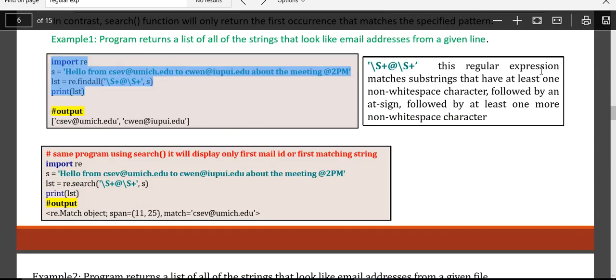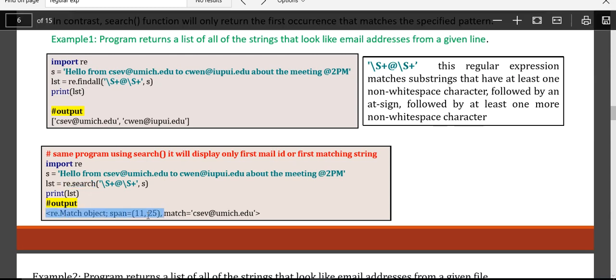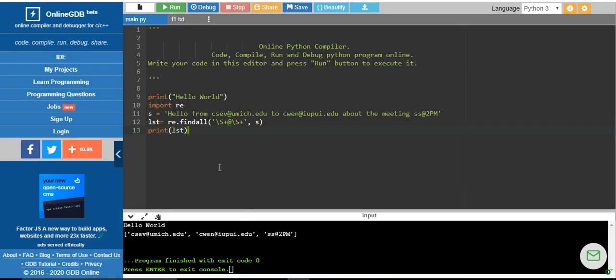With the same program, when I apply the search method, we will see what output we are going to get. Here re.search, I said this method is going to return some variable. What is that variable? It is going to return an object which says at what position it was matched and what character it has matched. If you run this statement, lst is equal to this, and instead of this I am going to use this function.